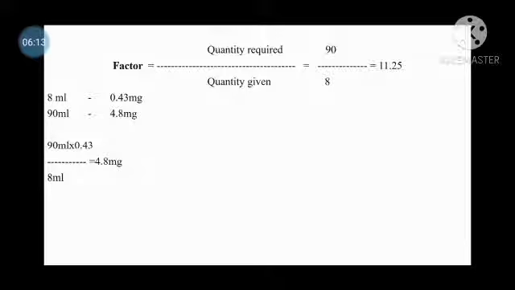So the factor is 11.25, calculated as 90 divided by 8, the answer is 11.25. So for 8 ml, 0.43 milligram of hyoscine hydrobromide is required, and for 90 ml it requires 4.8 milligram.